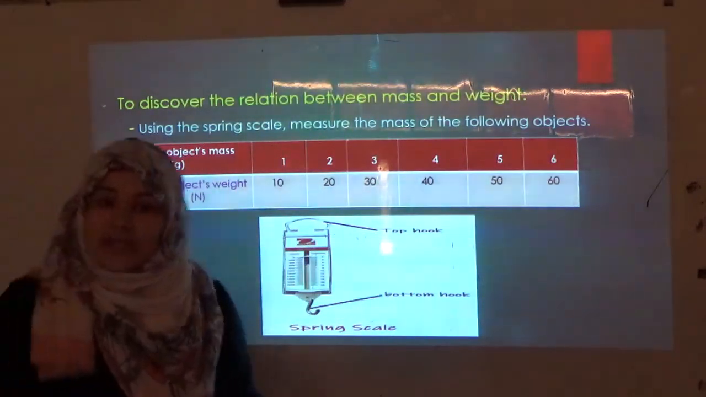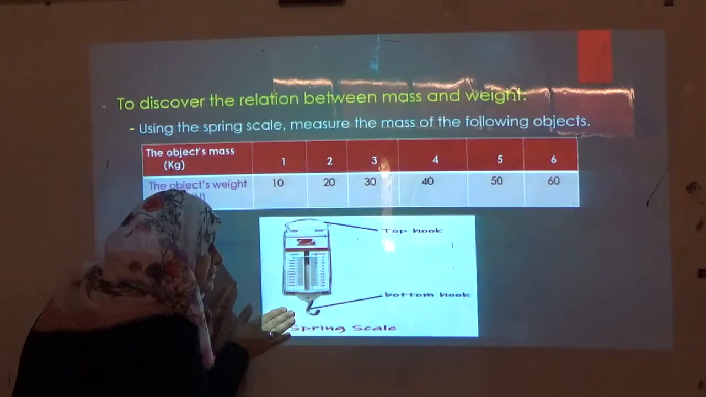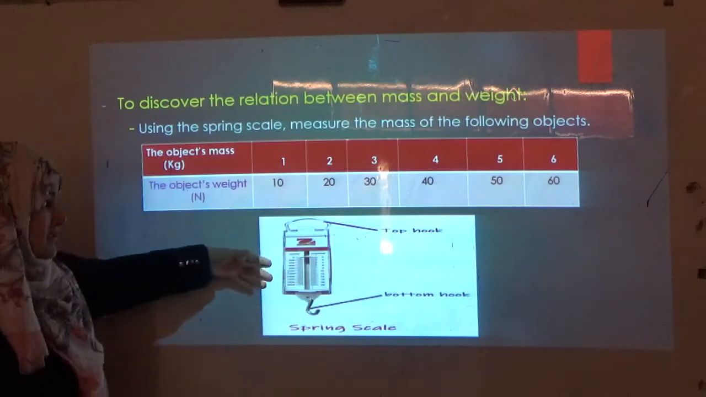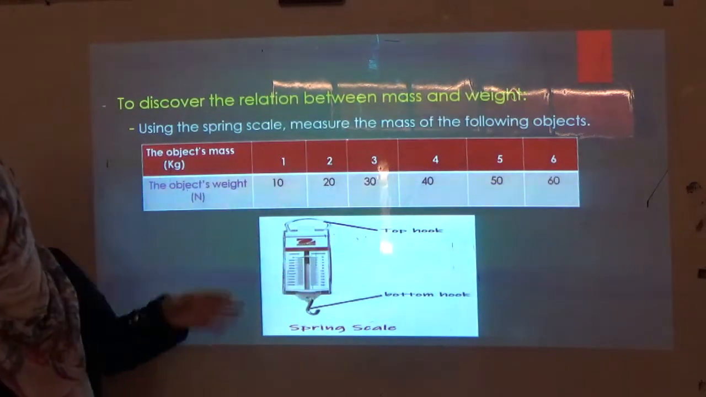How did we get these values? Using the device for measuring the weight, which is called the spring scale, and I explained the way or the idea of its working before.